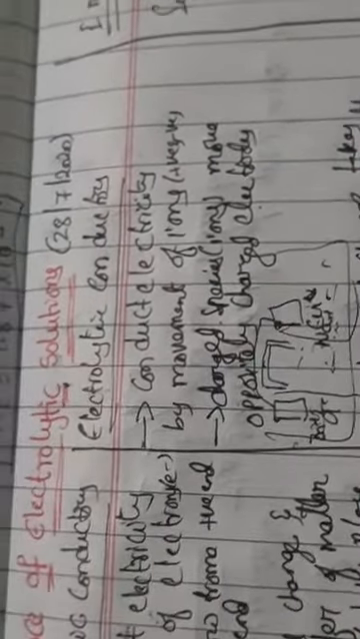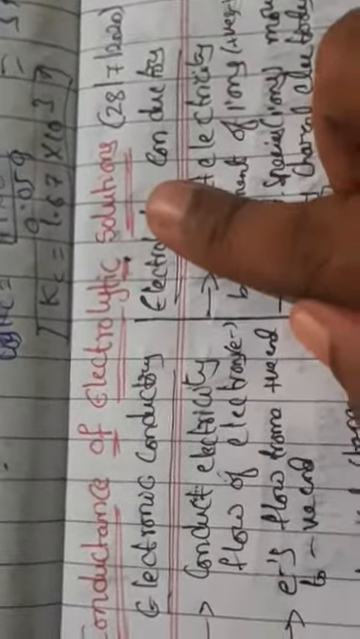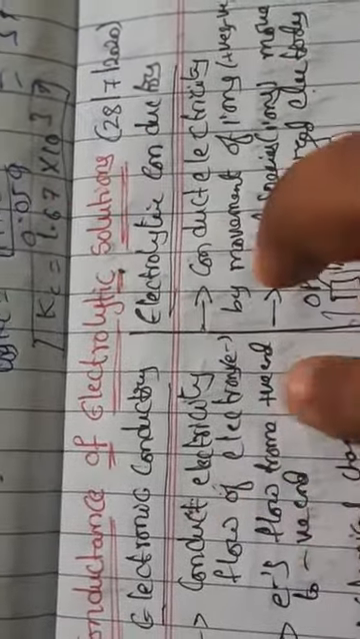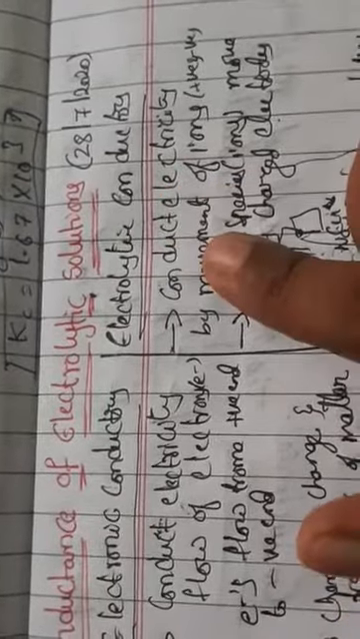Good morning students. Let us recall yesterday's class. Yesterday we discussed the conductance of electrolytic solutions. Generally these are divided into two types, that is electronic conductors and electrolytic conductors.